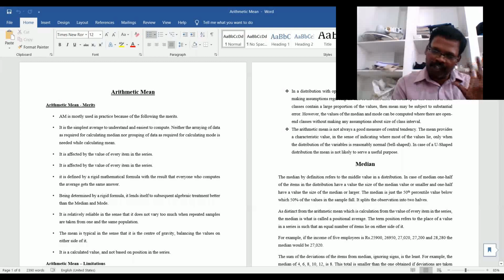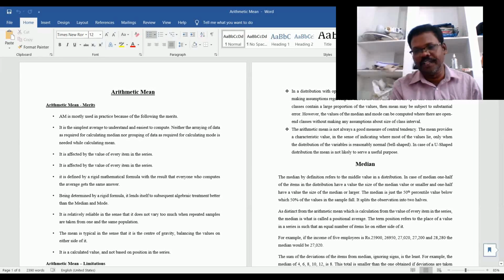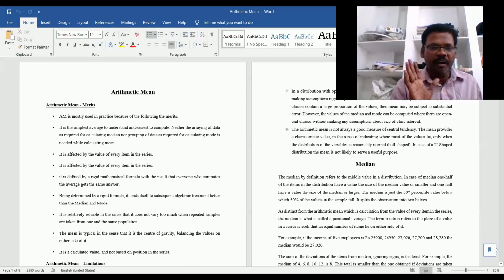For understanding it is very easy, and to compute, estimate, calculate, and measure, it is very easy. Neither the arraying of data as required for calculating the median, nor the grouping of data as required for calculating the mode, is needed.